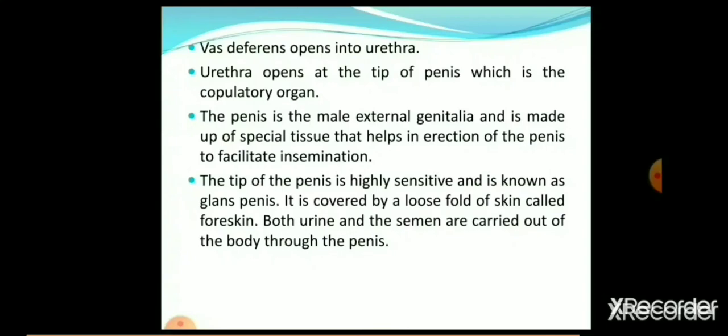But you will see that in female there are two separate openings in the body, one for urination and one for the genital tract.